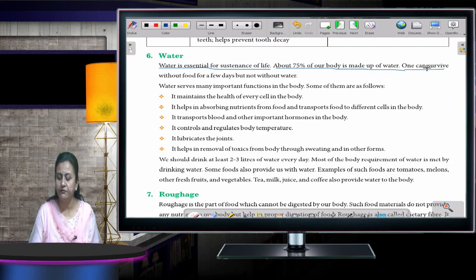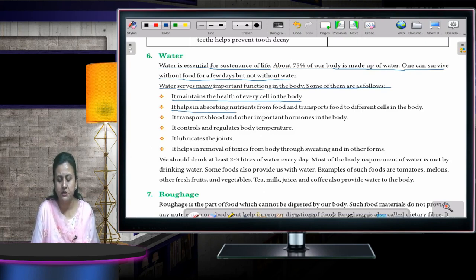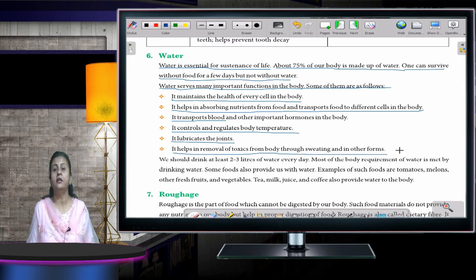Okay. One can survive without food for a few days, but not without water. For food, you can survive for a few days, but without water, very soon you would die. Water serves many important functions in the body. Some of them are as follows. It maintains the health of every cell in the body. It helps in absorbing nutrients from food and transports food to different cells in the body. It transports the blood. It controls and regulates body temperature. It lubricates the joints. It helps in removal of toxins from the body through sweating and in other forms.